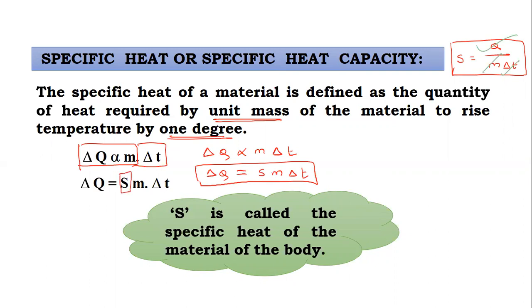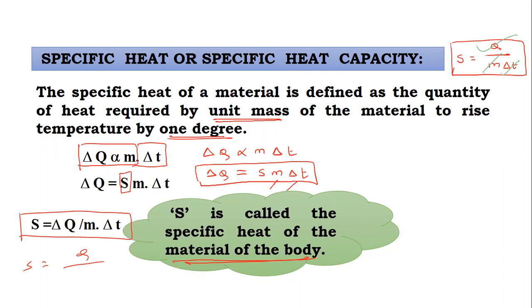It depends on the material of the body. It does not depend on mass. It does not depend on the rise in temperature. The specific heat formula we can write like this. S is equal to delta Q upon M delta T. This is the formula of specific heat.